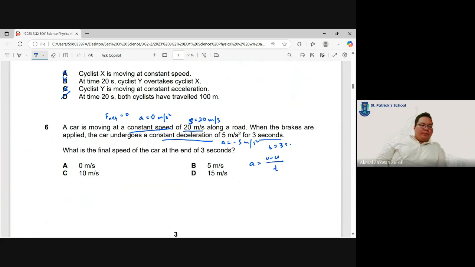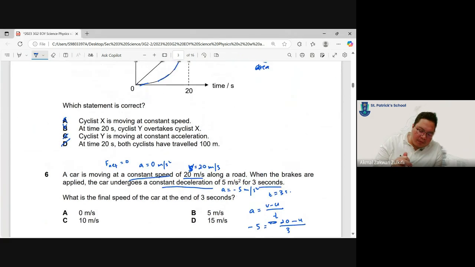Negative 5 equals v, the initial is 20 meters per second, and then the final speed I don't know, divided by time, which is 3 seconds.